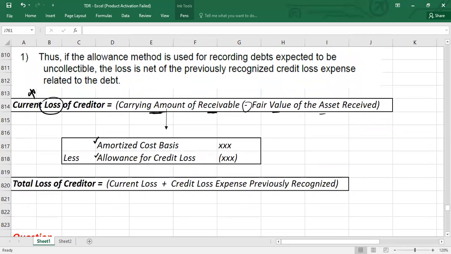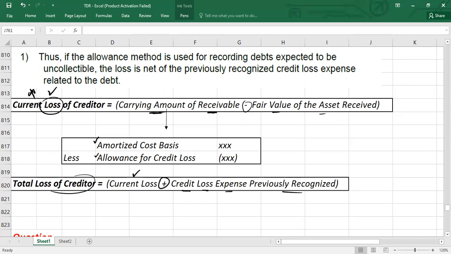But if you want to calculate the total loss of the creditors, the total loss, guys, how will you do it? You need the current loss, which you will calculate this way, plus what? Credit loss expense previously recognized. Actually, it is simply the allowances for uncollectible accounts which you have recorded previously. If you add that to the current loss, this will give you the total loss of the creditors.